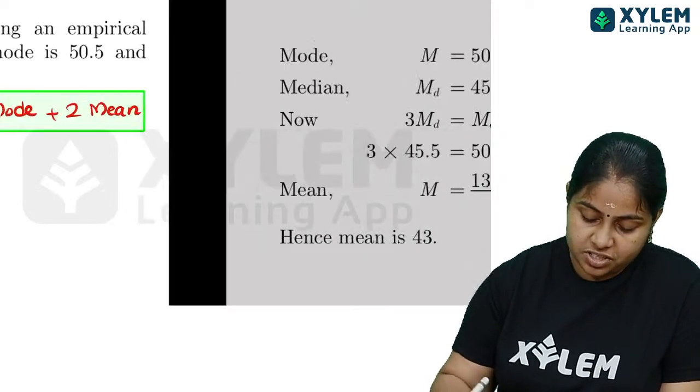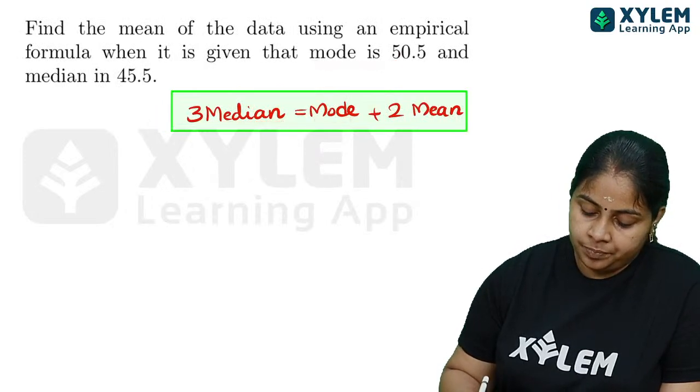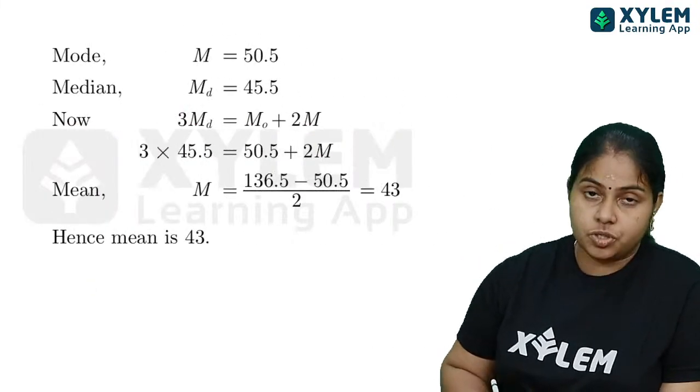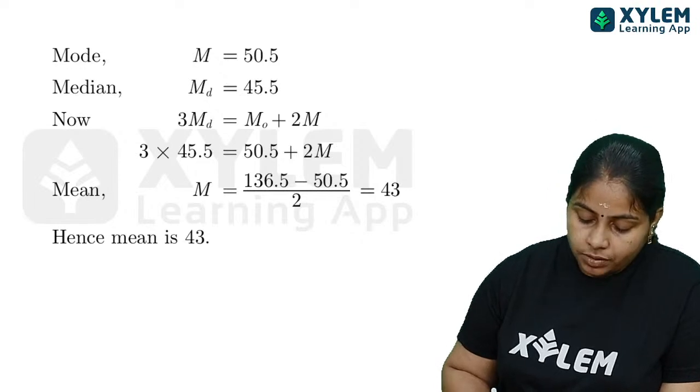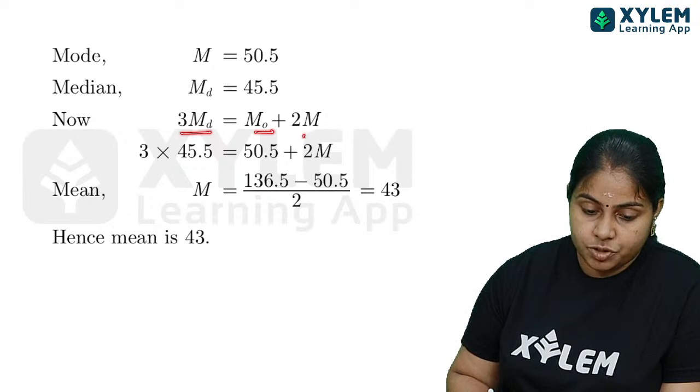First, the median is given. 3 median is equal to mode plus 2 mean. Okay, so mode is equal to 50.3 and median is equal to 45.5. Just substitute those values over here. So when we are substituting, 3 median is equal to mode plus 2 mean.